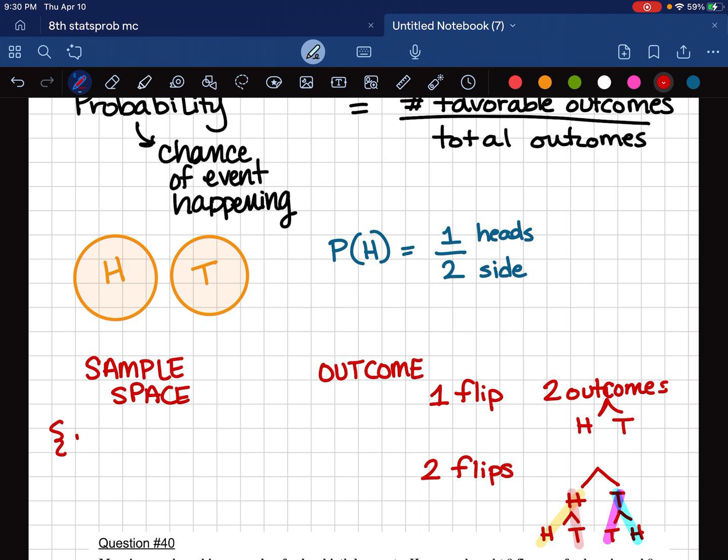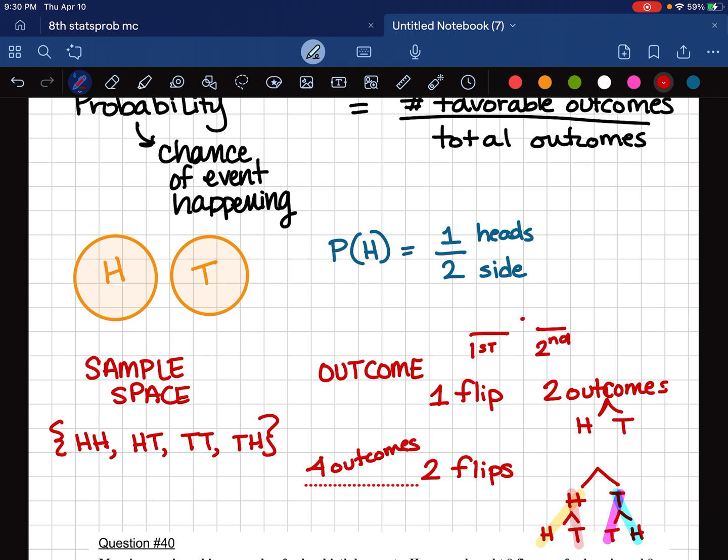When I'm flipping two times, I could get heads, then heads again. I could get heads, then tails. I could get tails and tails, and tails, heads. So there are 4 outcomes with 2 flips. And another way I can look at the outcome is how many outcomes on the first flip, how many outcomes on the second flip, and we can multiply them together. Well, I've got 2 possible outcomes, heads or tails. And if I flip it again, I've got 2 possible outcomes, heads or tails. And 2 times 2 would be 4. So I have 4 total outcomes.